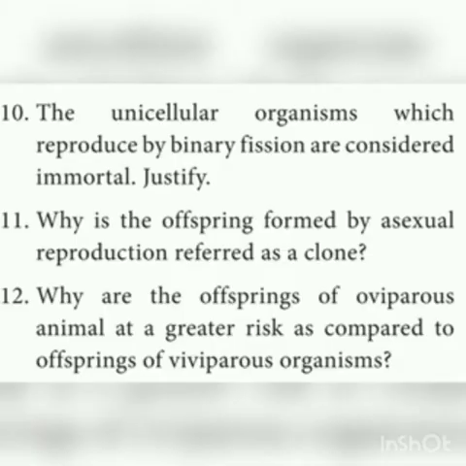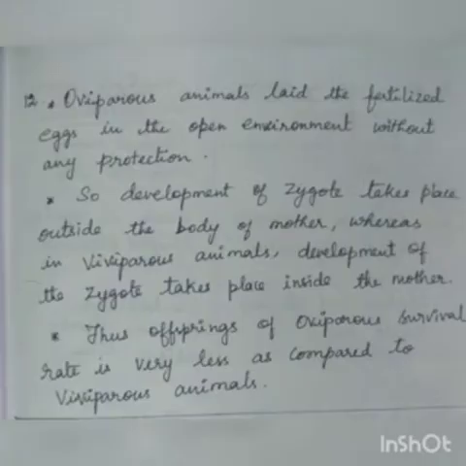12th one, why are the offspring of oviparous animals at a greater risk as compared to the offspring of viviparous animals? Oviparous means egg laying. Viviparous means giving birth. The oviparous animals lay the fertilized egg in the open environment without any protection.